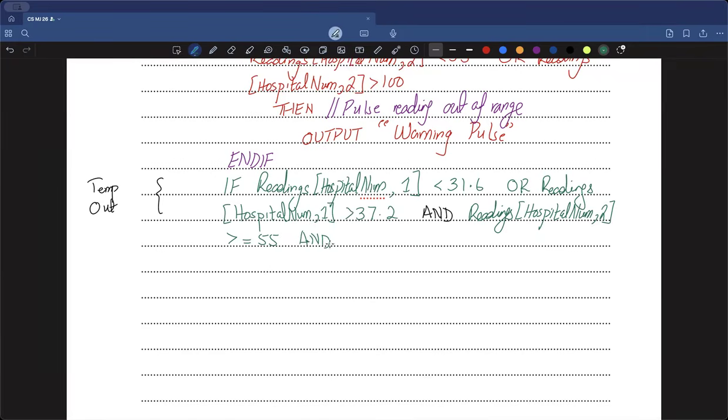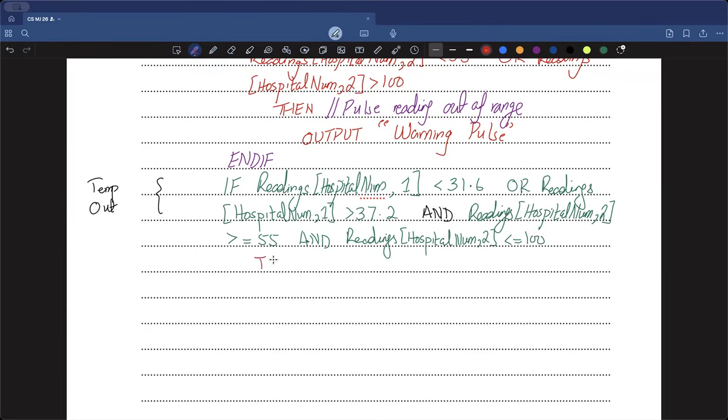So if it is greater than or equal to 55 and my readings for hospital num 2 is less than or equal to 100, then this means my pulse is perfectly fine but temperature is out.